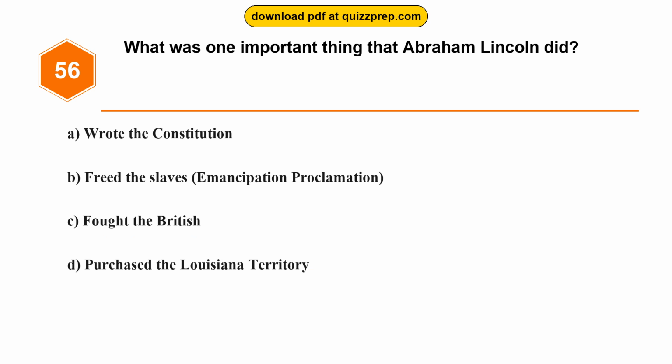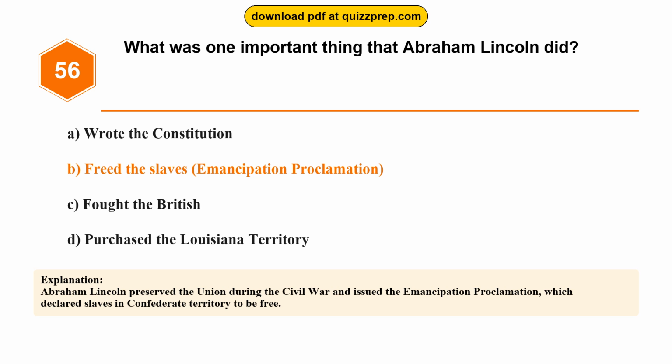Question 56. What was one important thing that Abraham Lincoln did? Option A, wrote the Constitution. Option B, freed the slaves, Emancipation Proclamation. Option C, fought the British. Option D, purchased the Louisiana Territory. The correct answer is option B, freed the slaves, Emancipation Proclamation. Abraham Lincoln preserved the Union during the Civil War and issued the Emancipation Proclamation, which declared slaves in Confederate territory to be free.